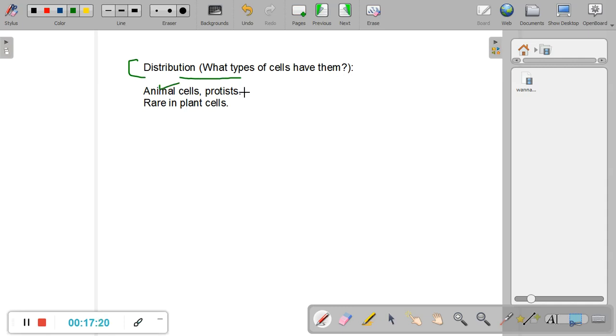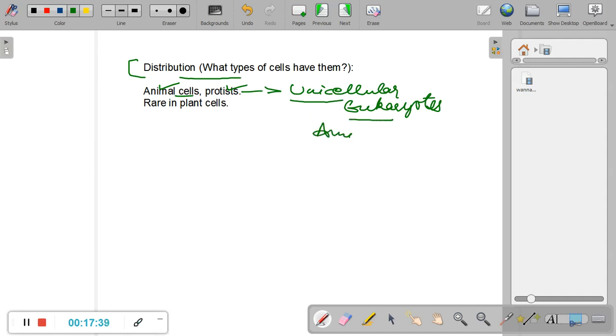So all animal cells, protists, what are protists? Don't be confused. Protists are unicellular eukaryotes. So all the animal cells, all the single-celled eukaryotic organisms such as amoeba have them. In plant cells, lysosomes are very rare. They are not found in all types of plant cells. They are rare, found only in a few types of plant cells. And with this, we come to an end of lysosomes.